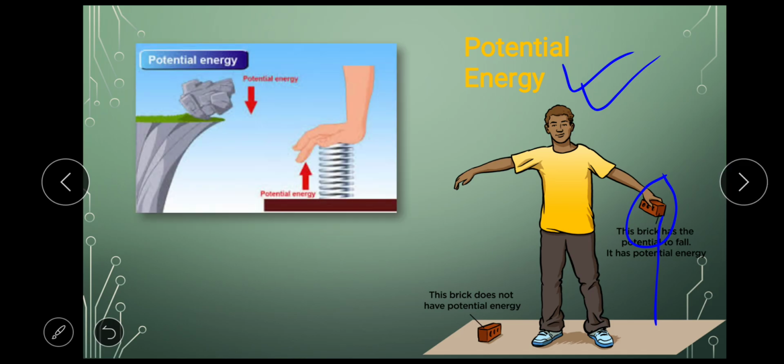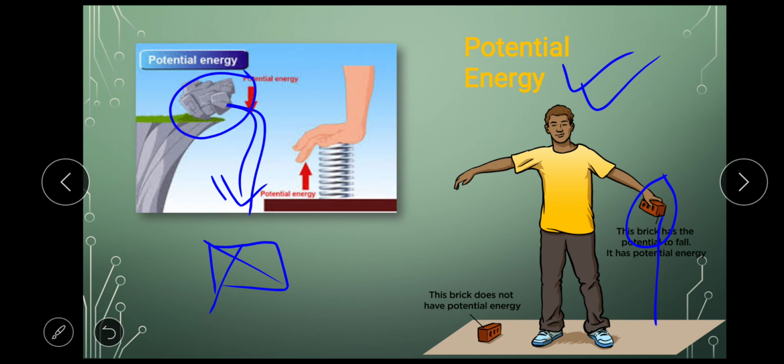Let's see one more example. Here we can see that there is a rock kept on this cliff. Now this rock is stationary. We assume that it is not falling down, it is not moving. But still this rock has a lot of energy in it. Why? Because this rock is above the ground level, and because of its position, it has a lot of energy. If this rock falls down and there is any object below, this rock will definitely damage this object.